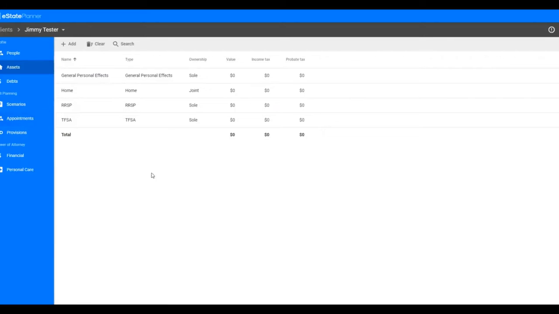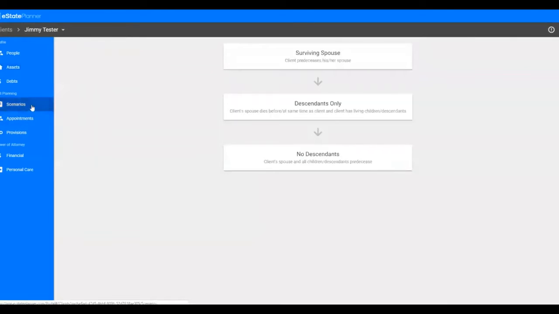So here we go. We're going to plan the will for them. We're going to start with the scenarios. We're going to plan for the three scenarios. What happens if the spouse is alive? What happens if the spouse is not alive, but kids are alive? What happens if everyone's gone?